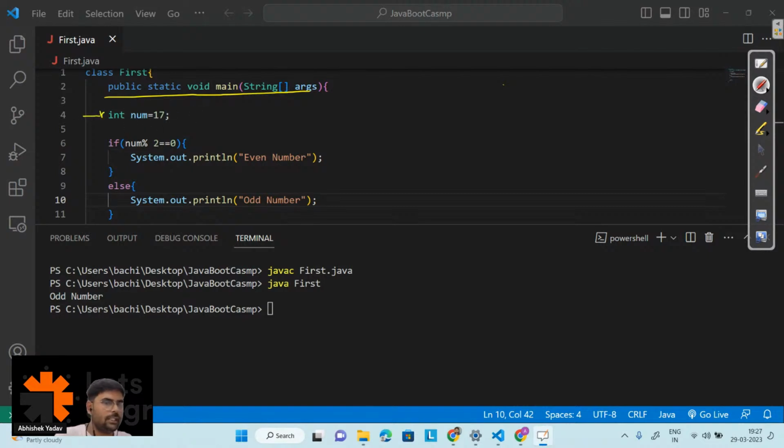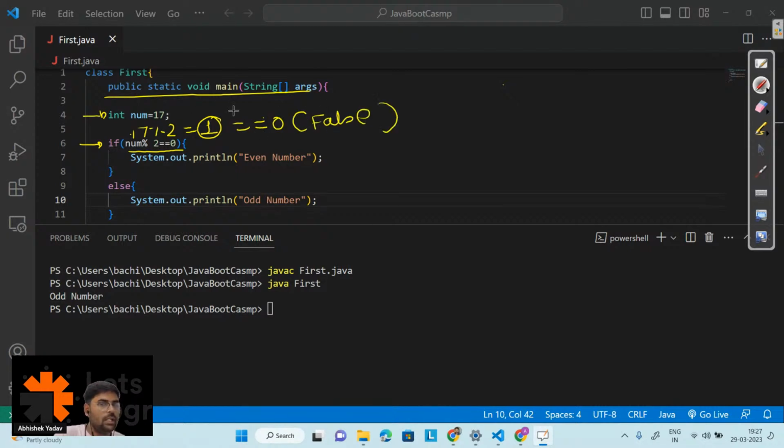It will execute this line, that is 17 will get stored inside num. After that this line will get executed, that is line number 6. At line number 6 the condition will be checked. Here the condition is what? 17 modulo 2, and it will give what? 1. And is this equal to 0? No, it is not equal to 0.